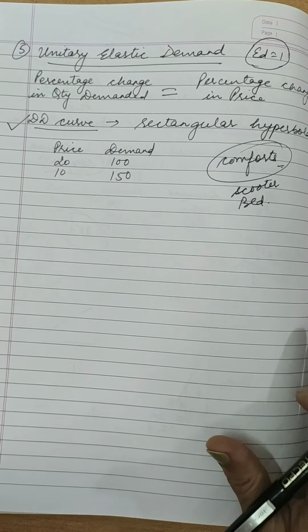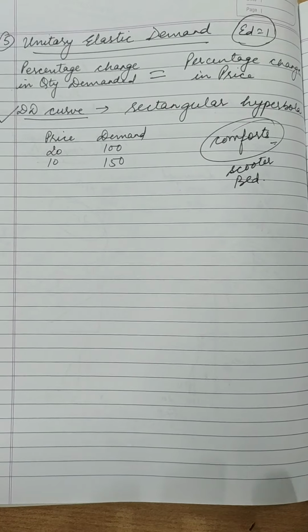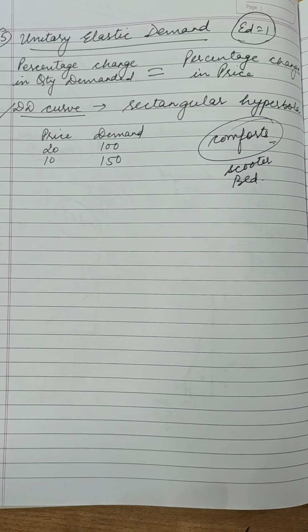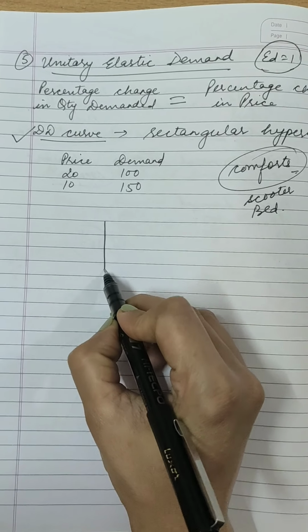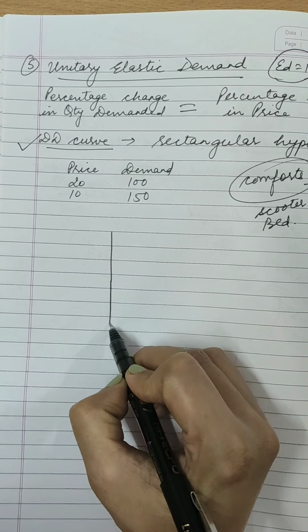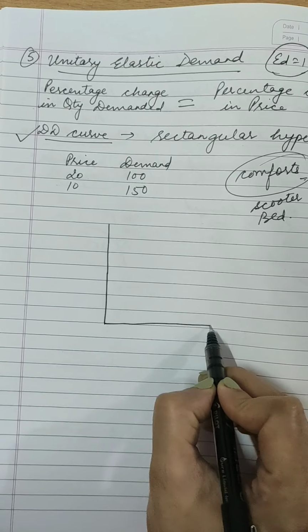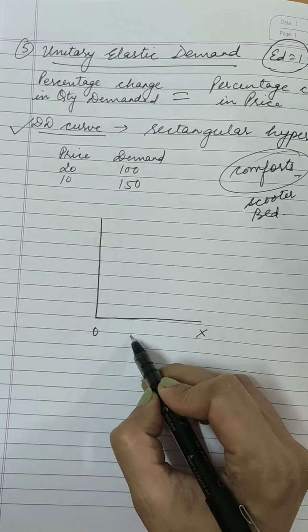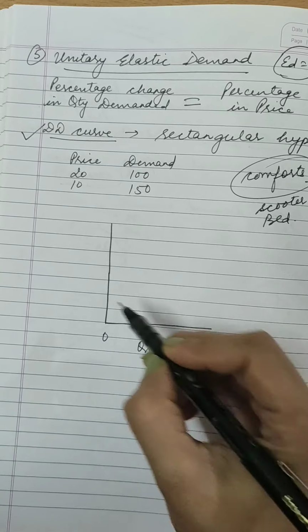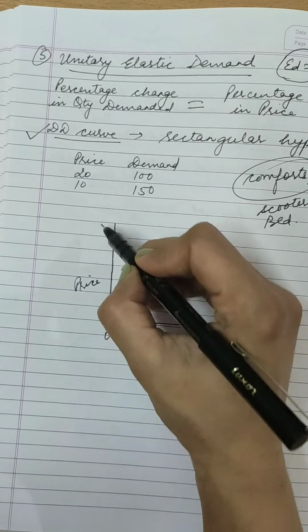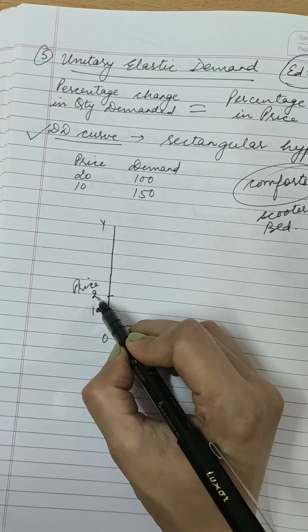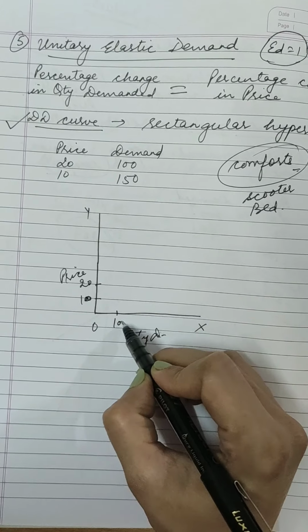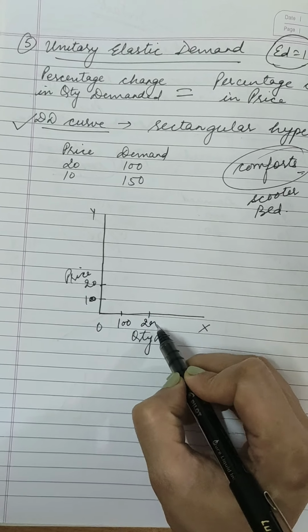Whenever you are to write about the diagram or about demand curve under unitary elastic demand, you will mention it is a rectangular hyperbola. I am not calculating here percentage, you will do on your own. Now I have told you under two methods. I am directly making the diagram, that is quantity demanded on x-axis and price on y-axis. This is 10 and this is 20. Here I am taking 100 and here it's 200.